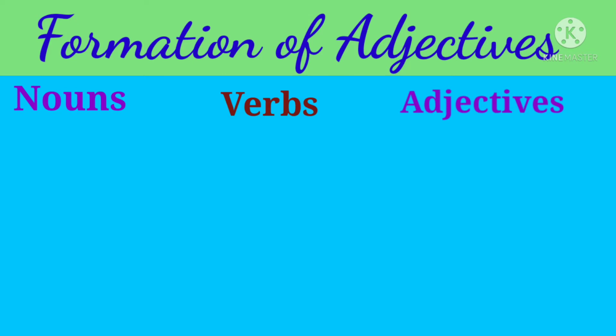For example, look at this word, child. It's a noun, right? And the adjective of the noun child is childish. Okay? Let's take one more example, gold. This is also a noun, right? And the adjective of the noun gold is golden.